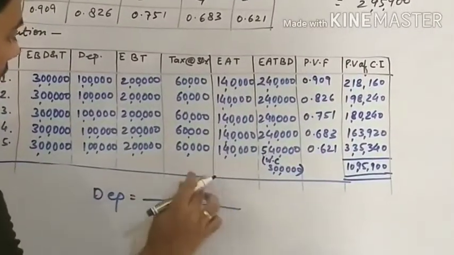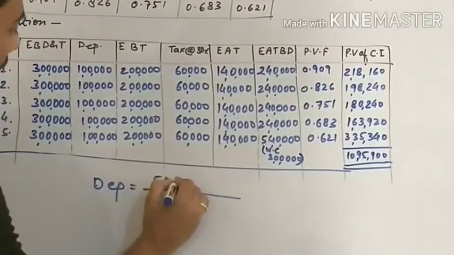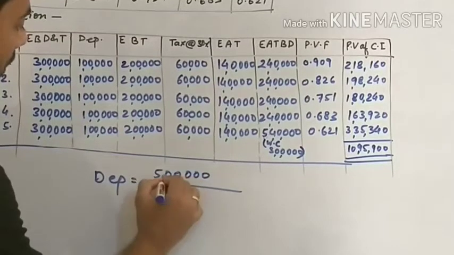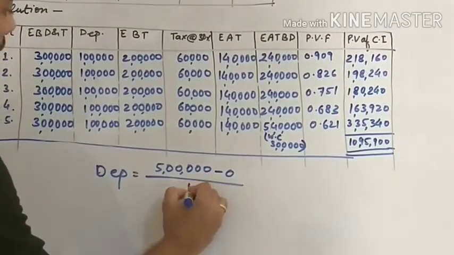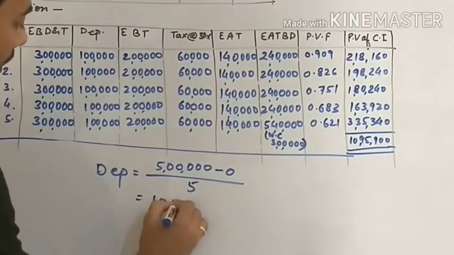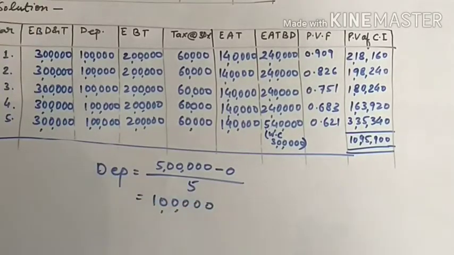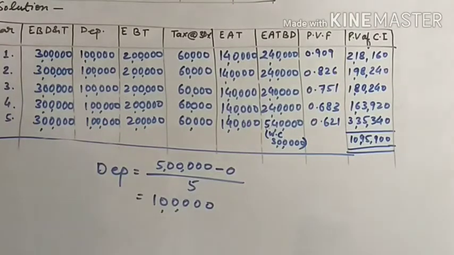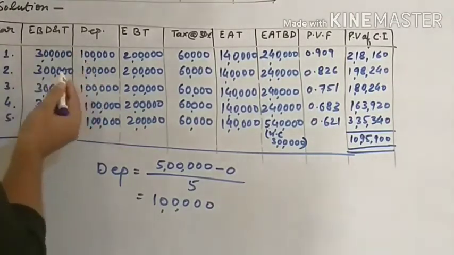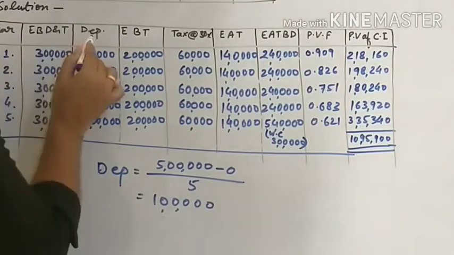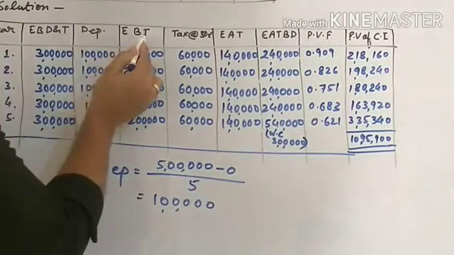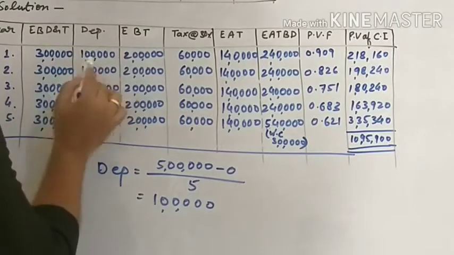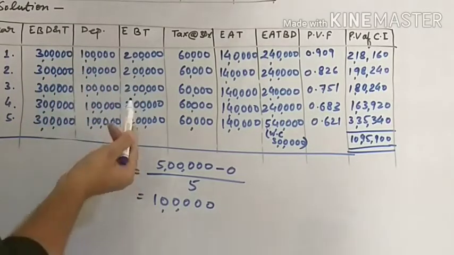Cost of fixed assets is 5 lakh minus salvage value, which is 0, divided by useful life, that is 5 years, equals 1 lakh. This is the amount of depreciation for each year. When we deduct depreciation from earning before depreciation and tax, we find earning before tax: 3 lakh minus 1 lakh is 2 lakh, for all years.